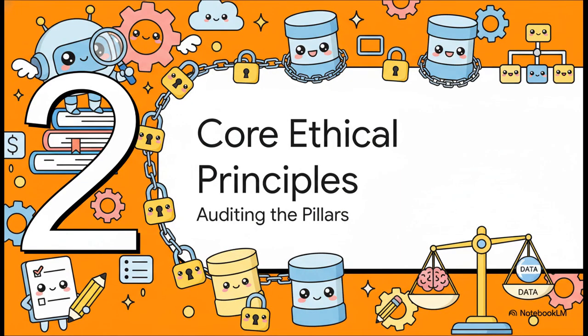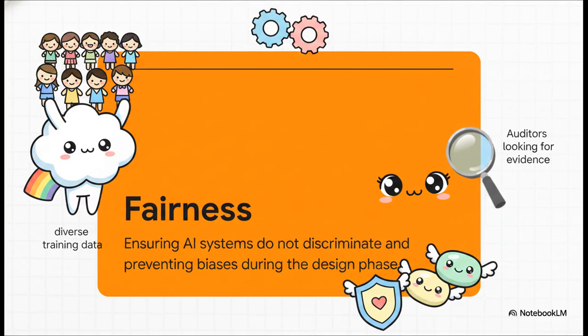Moving on to Section 2, Core AI Ethical Principles, Auditing the Pillars of AI. Now, there are a few fundamental pillars that any solid artificial intelligence management system has to systematically tackle. The absolute first one is fairness. Under the ISO standard, fairness explicitly means ensuring AI systems do not discriminate, period. It's about proactively preventing biases based on race, gender, socioeconomic status, or any other personal characteristics.